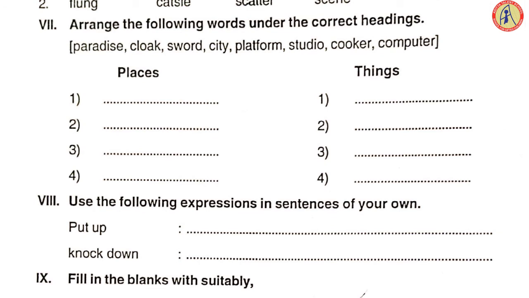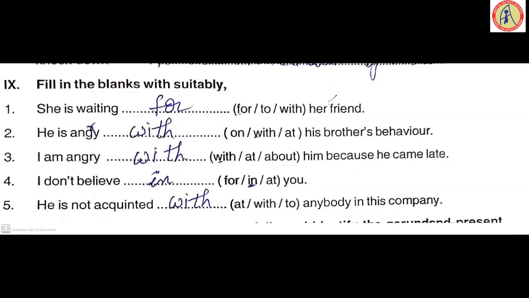Now, the places things, you try to do the 7th Roman. Expressions in sentences of your own, make it. Make your own sentence for put up and knock down. Prepositions, fill in the blanks with suitable prepositions here. Let's start doing it. 9th Roman. She is waiting dash of friend for. Second, he is angry dash his brother's behavior. What is the correct usage?